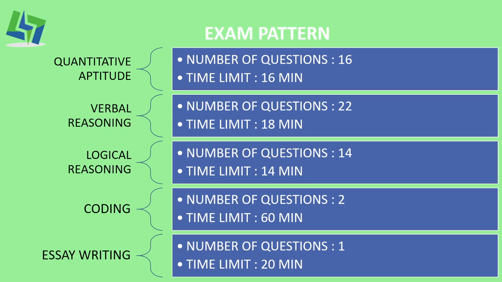Let's know the number of questions and the time duration of each section we are going to have. First category is quantitative aptitude. Number of questions will be 16 and the time limit will be 16 minutes. The second category is verbal reasoning, which will contain 22 questions and the time limit will be 18 minutes. The third category is logical reasoning, in which you get 14 minutes to solve 14 questions.